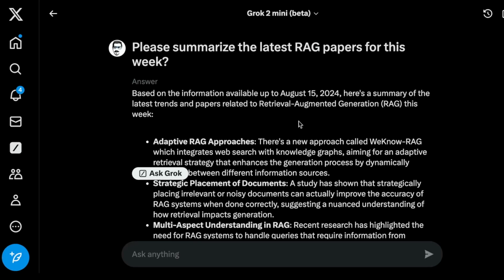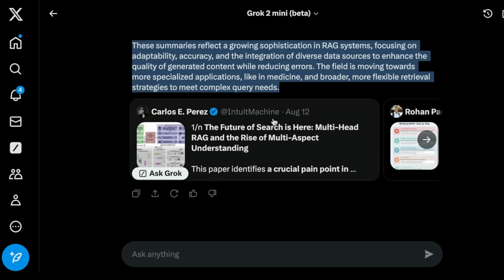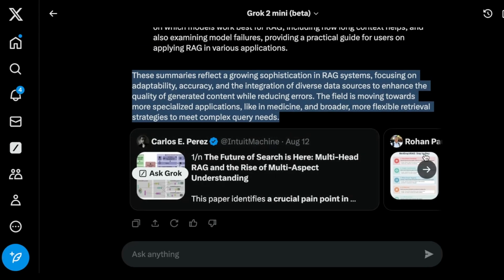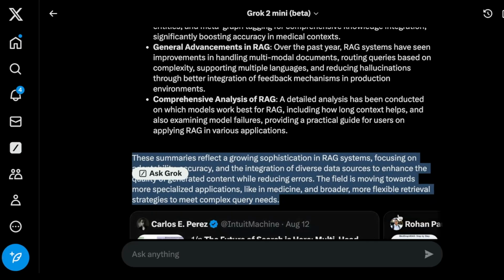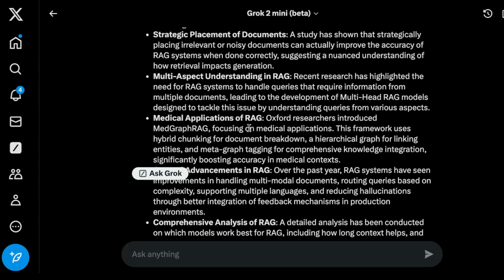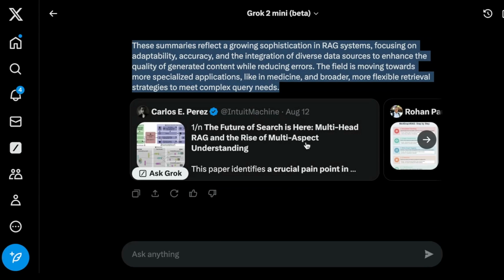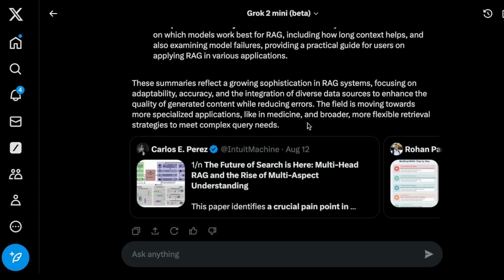Maybe that's kind of the direction that they want to head, but I would like it to be a little bit more dynamic. Like if I'm asking for summaries, maybe I expected it to be different. And the other thing is when it gives me these posts here at the bottom, it's referring to some of these posts, by the way, when it mentions something like MedGraph RAG, because somebody spoke about that. I would like it to also give me a link so I can click on that and it can send me here. So these are like little adjustments that can happen in the interface, and that could change the experience already. So I'm very excited about what that team does and the improvements that they have on this particular platform. But I think as a first iteration, this is already amazing.